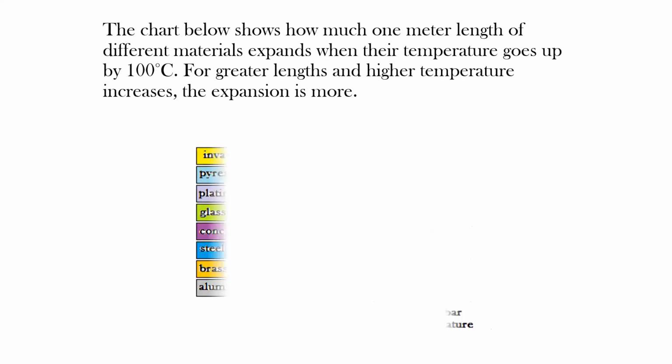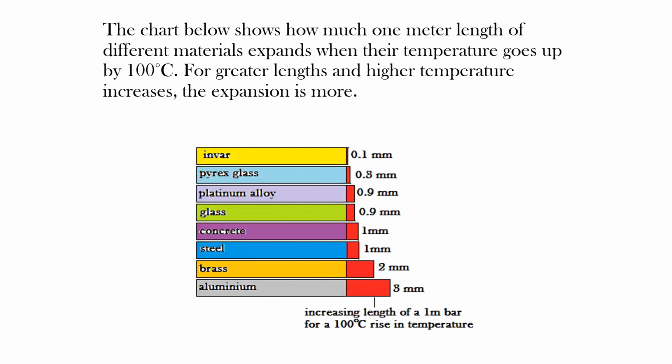This is a table which shows the expansion of different substances. Invar is there; some of them are alloys, some are types of glasses, and some are pure metals. For example, aluminium: if we have a 1 meter long piece of aluminium, when we supply heat energy and increase the temperature by 100, its length will increase by 3 millimeter.